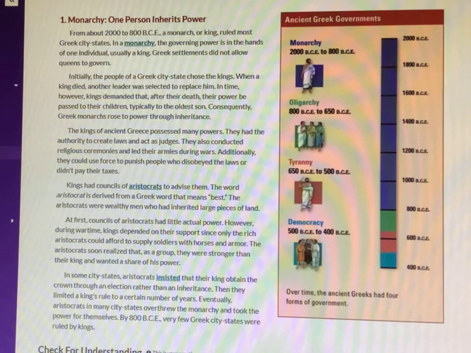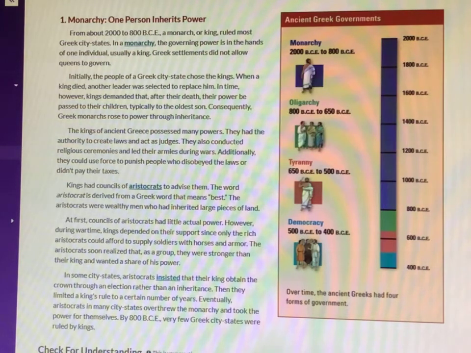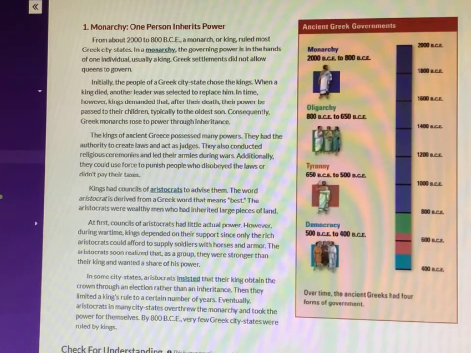Kings had councils of aristocrats to advise them. The word aristocrat is derived from a Greek word that means best. The aristocrats were wealthy men who had inherited large pieces of land. At first, councils of aristocrats had little power. However, during wartime, kings depended on their support, since only the rich aristocrats could afford to supply soldiers with horses and armor.